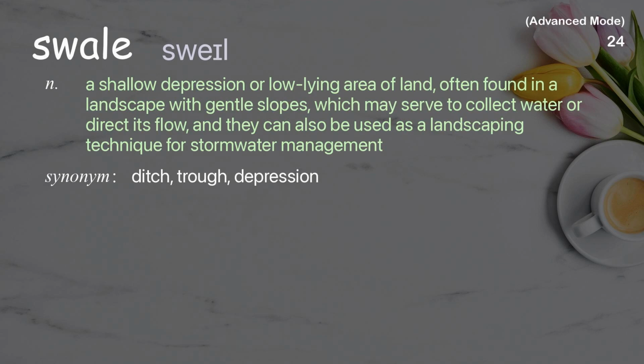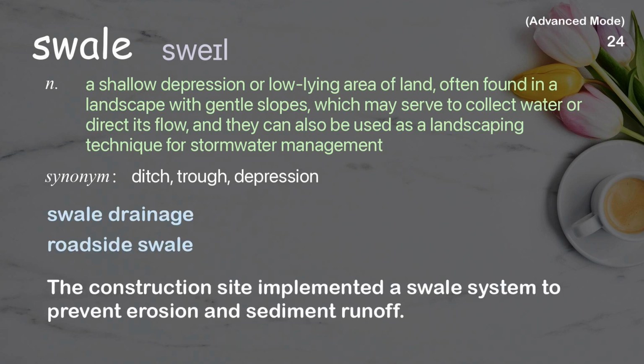Swale. A shallow depression or low-lying area of land, often found in a landscape with gentle slopes, which may serve to collect water or direct its flow, and they can also be used as a landscaping technique for stormwater management. Examples: Swale drainage. Roadside swale. The construction site implemented a swale system to prevent erosion and sediment runoff.